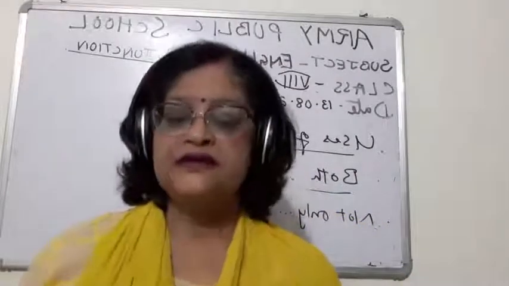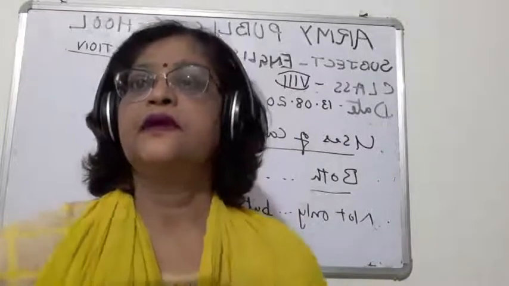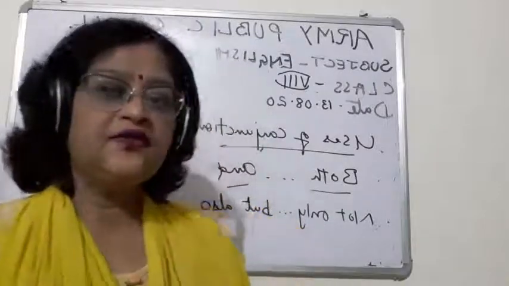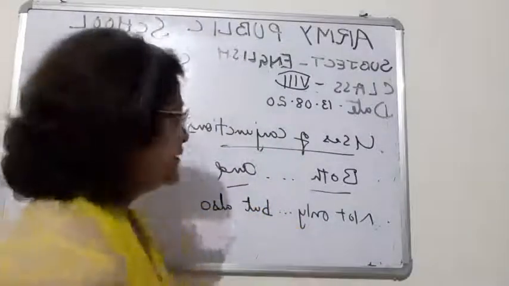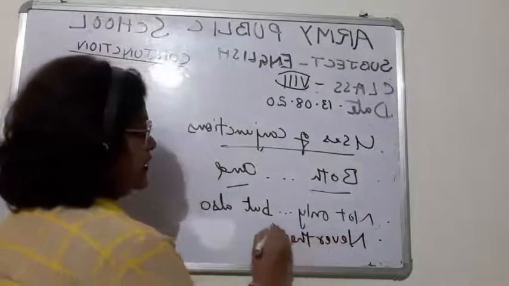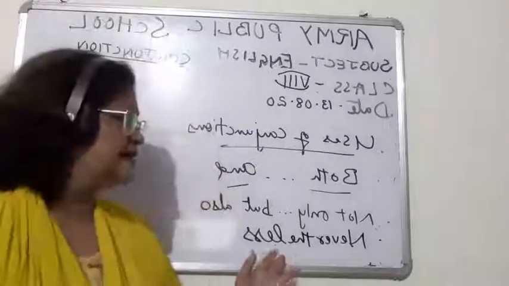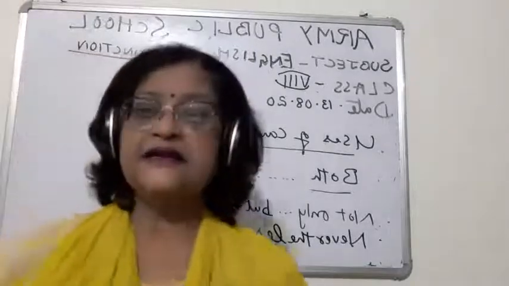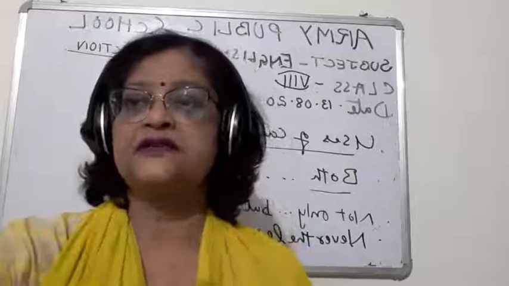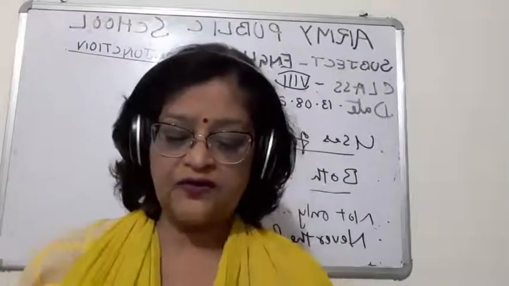Now, nevertheless, children, this is also a conjunction. Okay, nevertheless. This conjunction will come under the category of contrast.